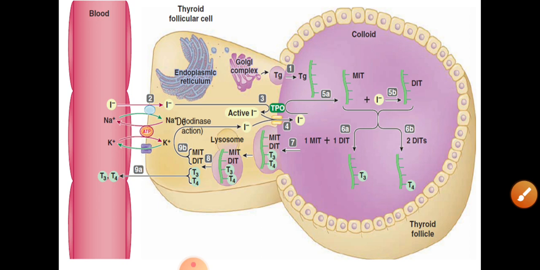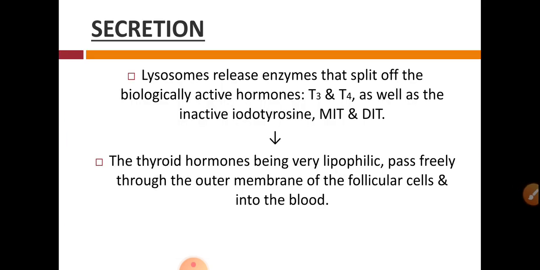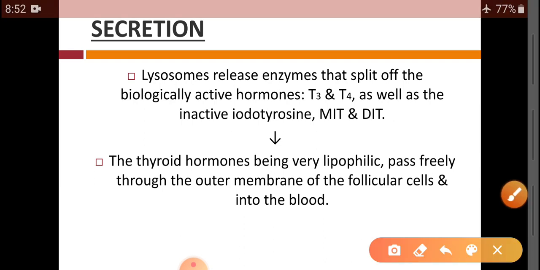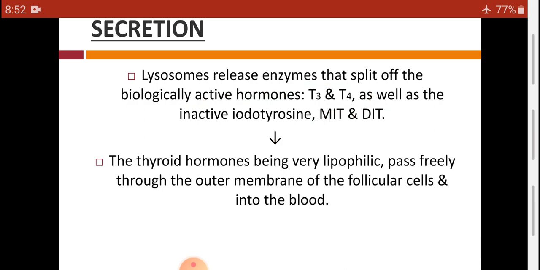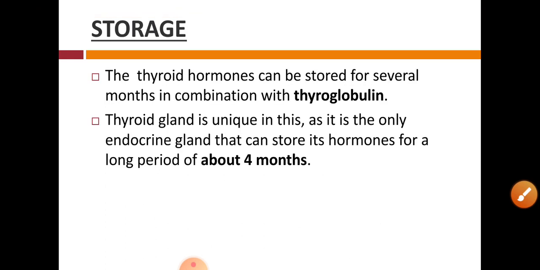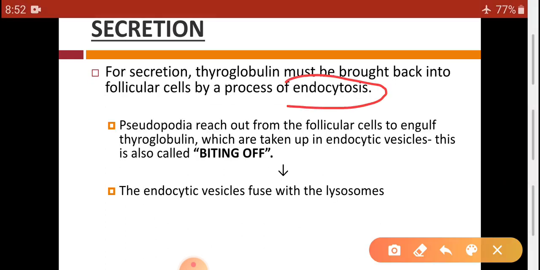So let's go to the previous slide. Lysosomes release enzymes that split off the biologically active hormones T3 and T4 as well as inactive iodotyrosines, MIT and DIT. So along with T3 and T4, the inactive MIT and DIT are also transported with the process of endocytosis.